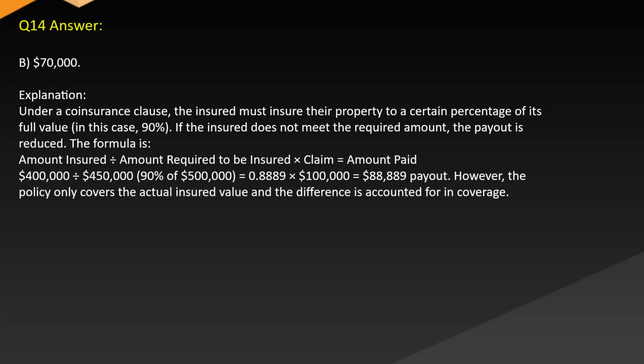Answer: B. $70,000. Explanation: under a coinsurance clause, the insured must insure their property to a certain percentage of its full value, in this case 90%. If the insured does not meet the required amount, the payout is reduced. The formula is amount insured over amount required to be insured, times the loss, equals amount paid: $400,000 over $450,000, which is 90% of $500,000, equals 0.8889 x $100,000 equals $88,889 payout. However, the policy only covers the actual insured value and the difference is accounted for in coverage.